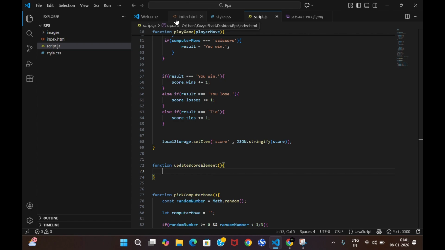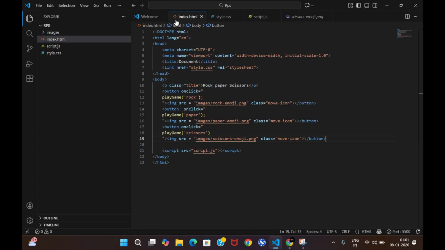So let me go into our HTML directly, and in that we have to create an element, let's say a paragraph element, and in the paragraph element your class should be JS.